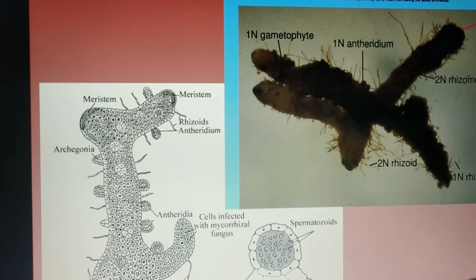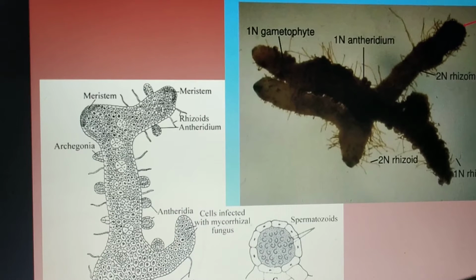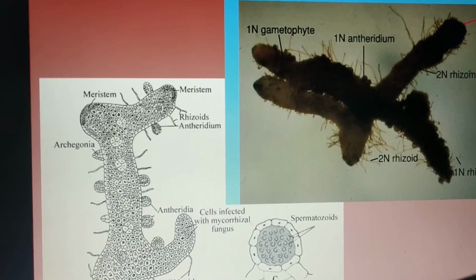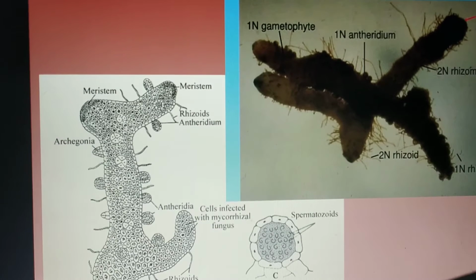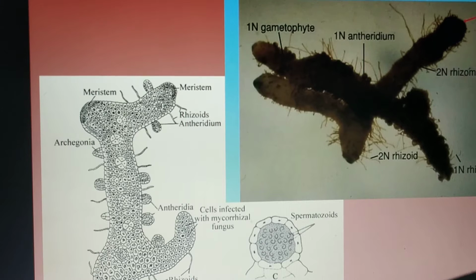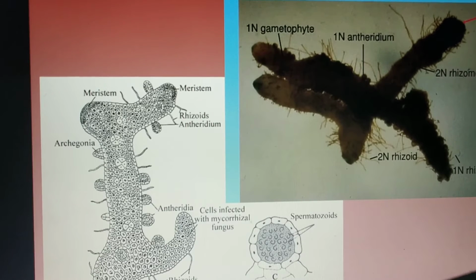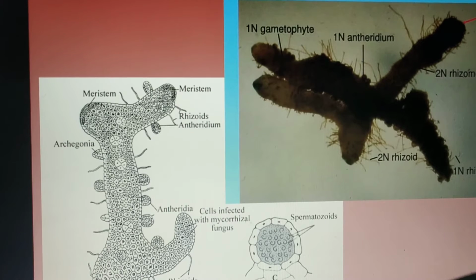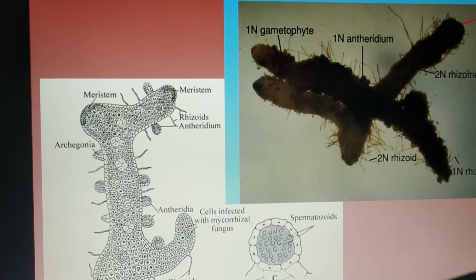The organization of the plant body is very simple. It is usually differentiated into a subterranean rhizome, as you can see here, and a certain erect aerial portion as discussed earlier, and the aerial portion is sparingly or profusely branched in certain types of plants.